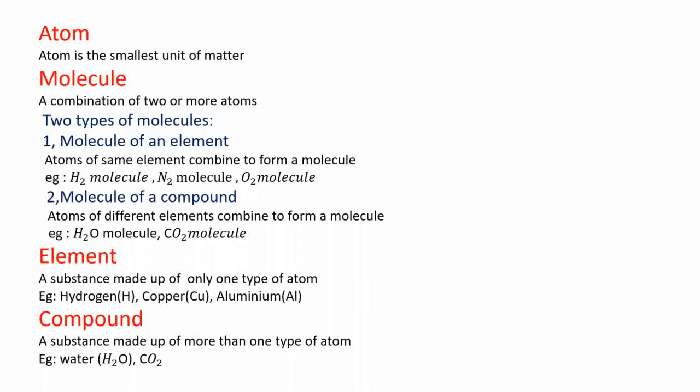For example, water molecule, carbon dioxide molecule, etc. Here, the molecule contains 2 different types of atoms. For example, the water molecule contains hydrogen atom as well as oxygen atom. What is an element? A substance made up of only 1 type of atom is called an element. Example, hydrogen, copper, aluminum, etc. All these contain only 1 type of atom. What is a compound? A compound is a substance that is made up of more than 1 type of atom. Example, carbon dioxide, water, etc. Hope you have understood well.